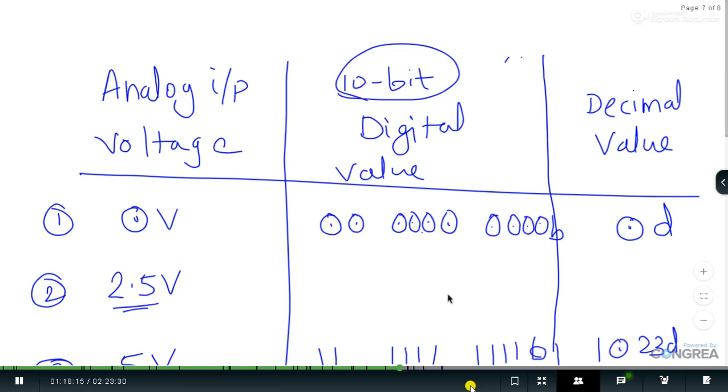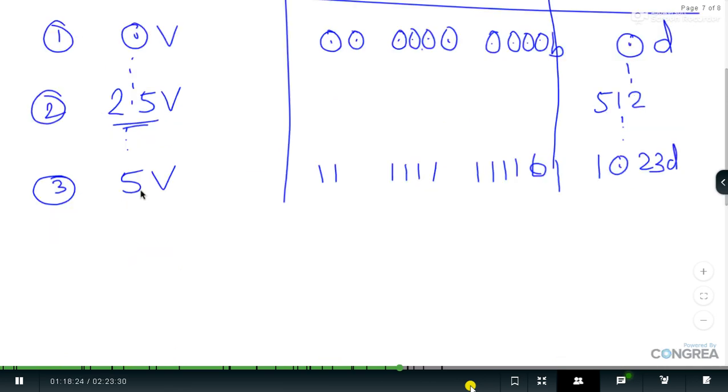Yeah, correct, sir. So it's going to be 512. This is a midway value. In between 0 to 2.5 volt, there will be voltages. In between 2.5 to 5 volt, there will be again voltages. So every single voltage value will be displayed by a particular binary value as well as a particular decimal value.